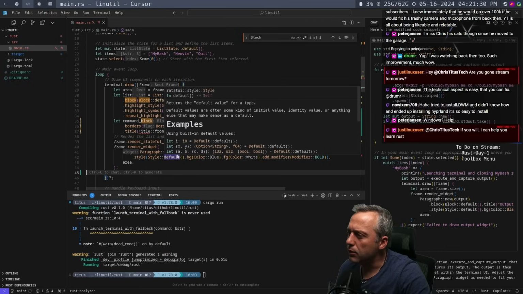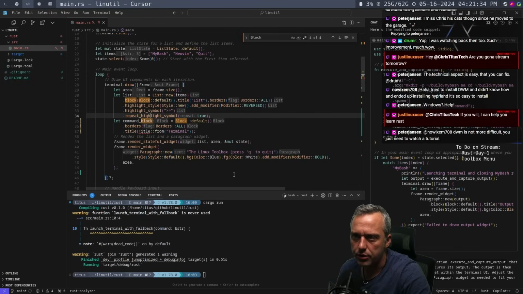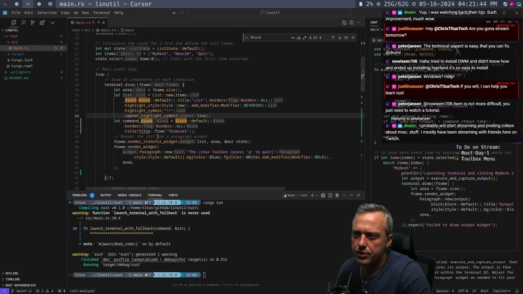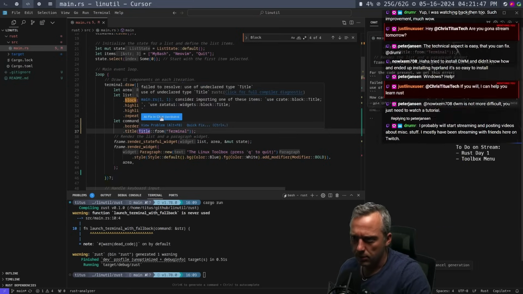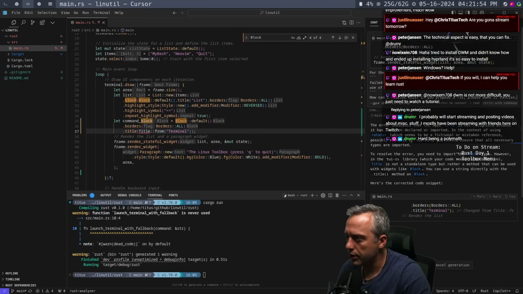All right. Let's get back to this. So we've got our command block that we're trying to do. We're specifying it here, block default. Now, this is not going to work. Why is that? Because it has not been declared or imported in the file.